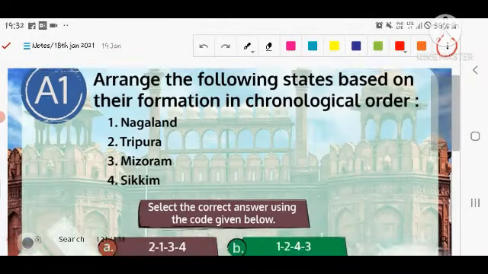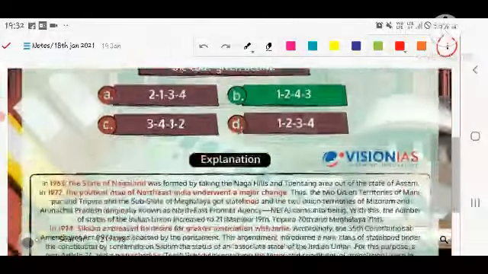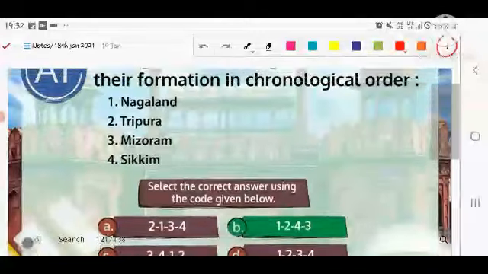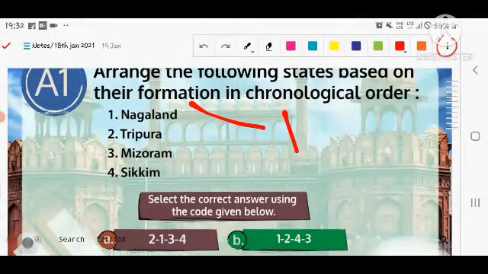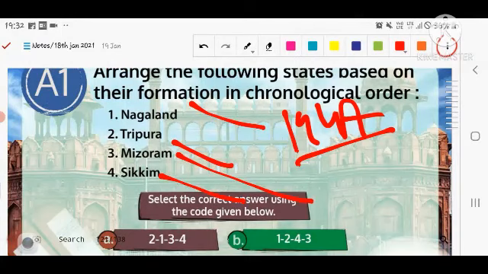Next, the answer for the chronological order of the formation: Nagaland, Tripura, Mizoram, Sikkim. Okay, first, second and fourth. First, in 1947 itself it became Nagaland, or Greater Nagaland, as a state independent from India. Second is Tripura, third is Sikkim, fourth is Mizoram, which were given the status of statehood. Let's see the explanation.